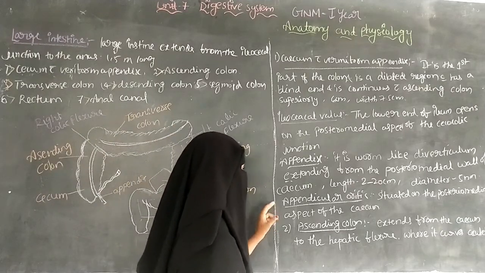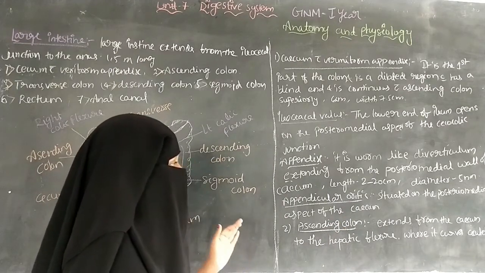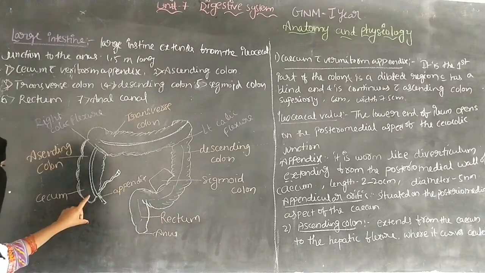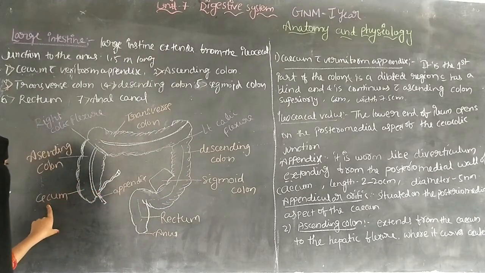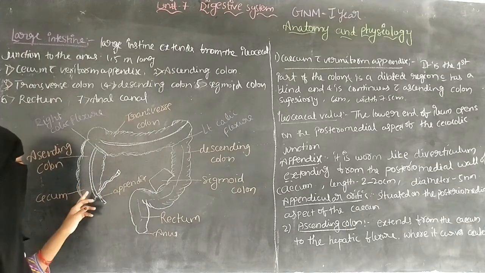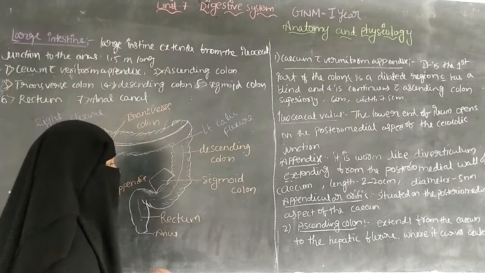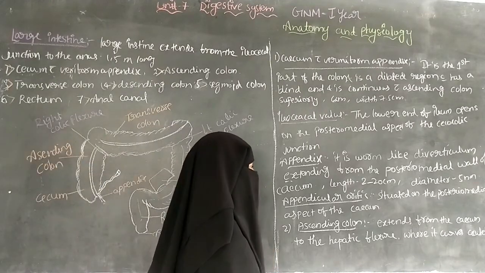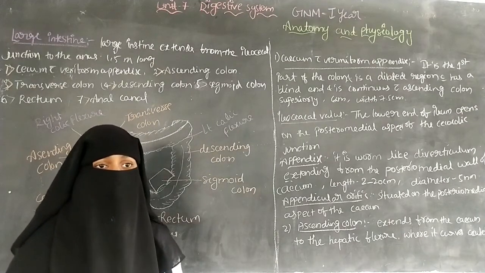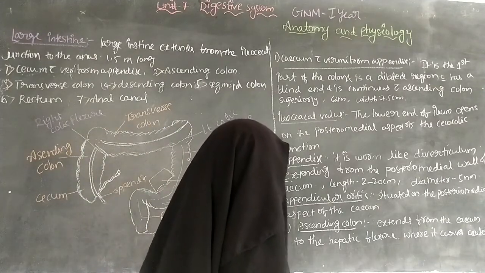And the next one is the appendicular orifice. The orifice means opening. It is situated on the posterior medial aspect of the cecum, where the opening of the appendix is present. So it is called the appendicular orifice.